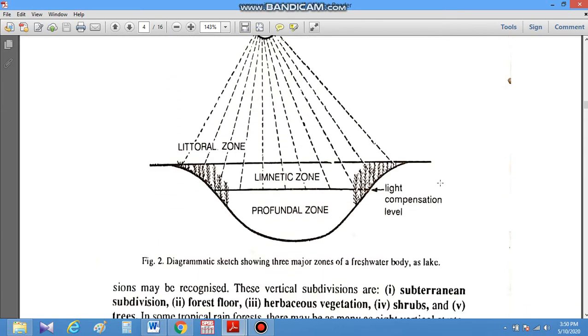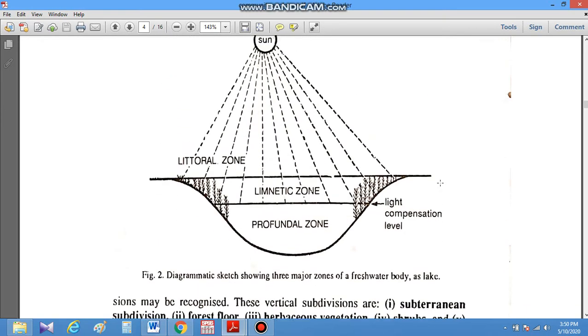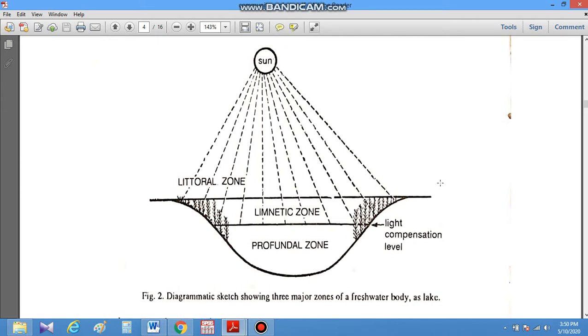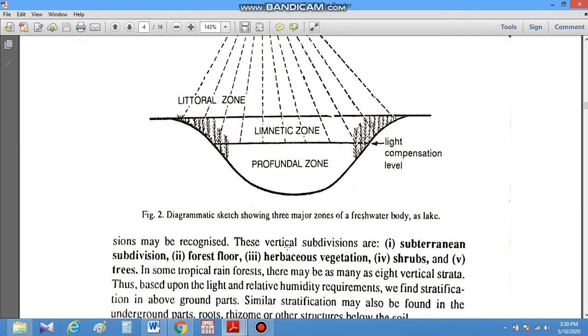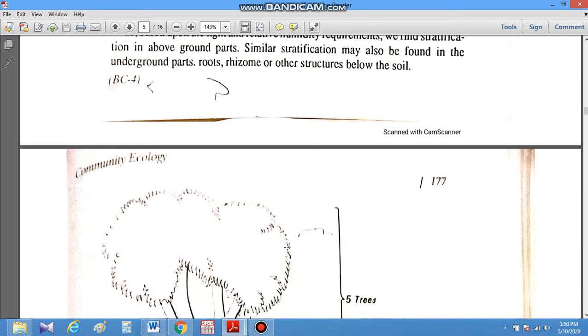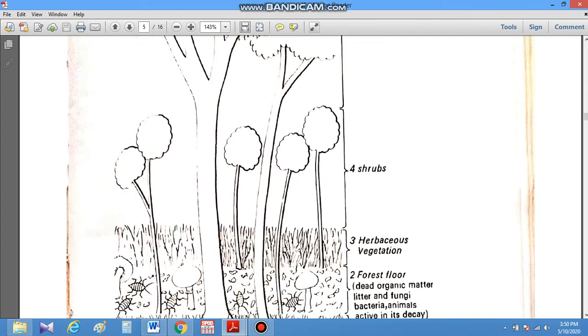In a similar way, in a pond ecosystem, on the basis of the light compensation level, there are three zones: littoral zone, limnetic zone and profundal zone. In the littoral zone sunlight amount is high, in the limnetic zone it is medium, and in the profundal zone there is no light penetration. So this is a horizontal zonation. Similarly, there is a vertical zonation, which is called stratification.